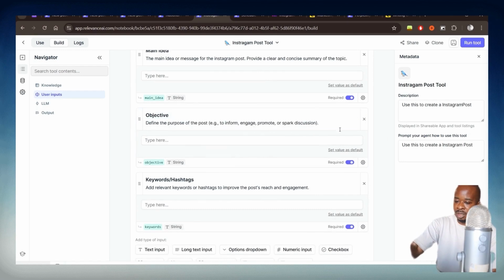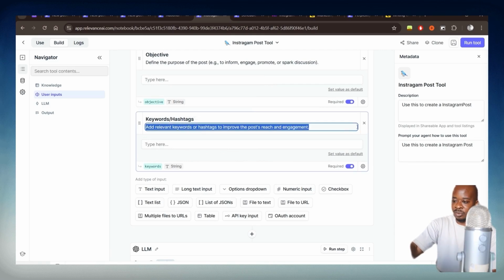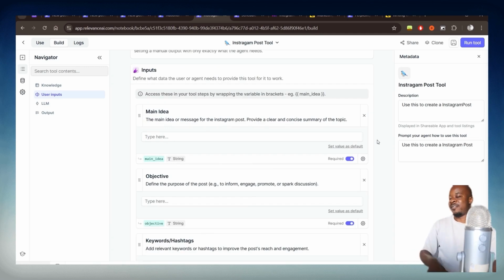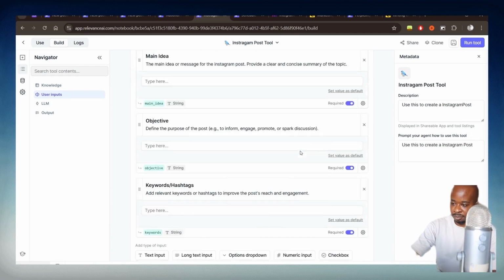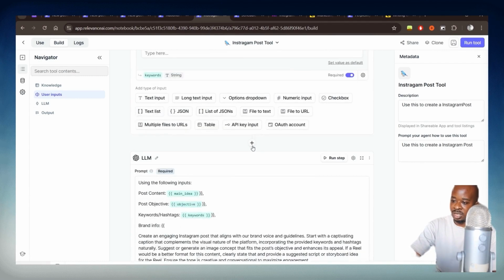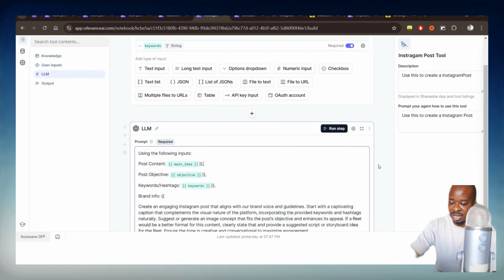And then we have the hashtags that we want it to be involved in. And you need to remember these will all be informed by that top social media manager agent as well. And then at the bottom, I've added an LLM step, which is simply just ChatGPT. So you would just click on plus and select LLM and then select ChatGPT.